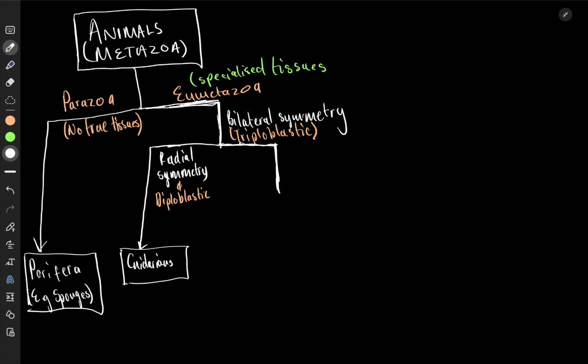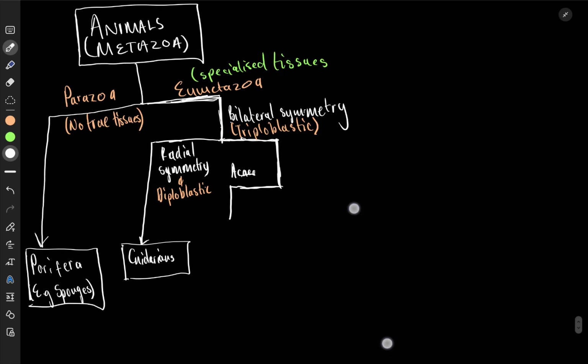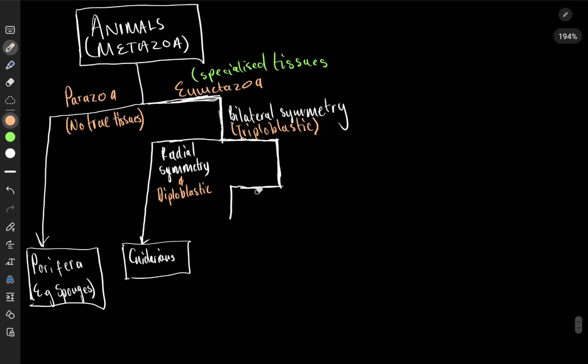Now, when we talk about triploblastic, we know you have three germ layers. That's why you're triploblastic. The next question we'll ask you is, do you have coelom or not? Now, this is where it gets interesting. First one, we turn like this. These are acoelomates. Let me write it nicely. It means acoelomate, but I'm going to tell you the spelling. I'm helping you know the spelling by saying it that way. These are acoelomates.